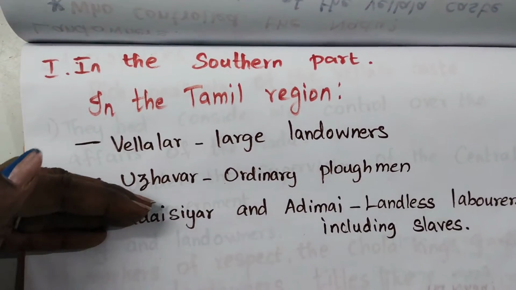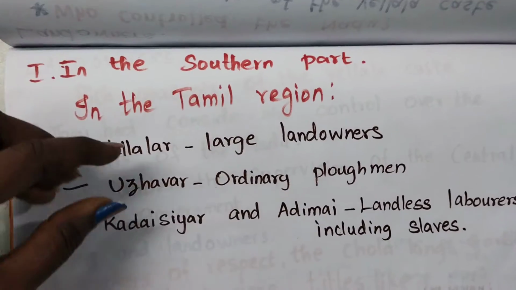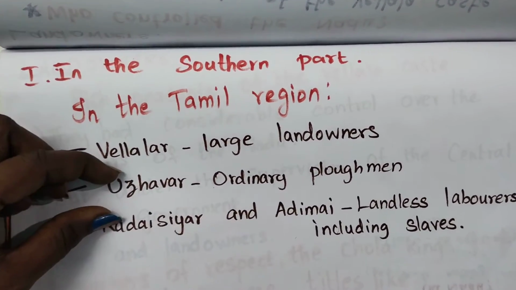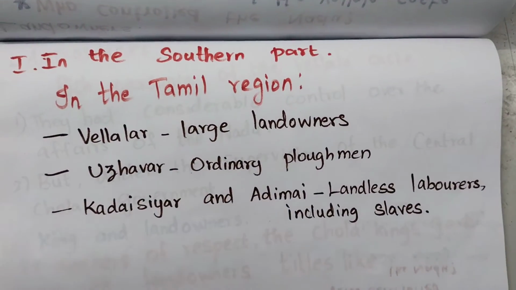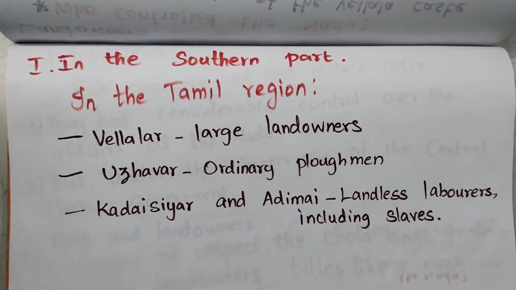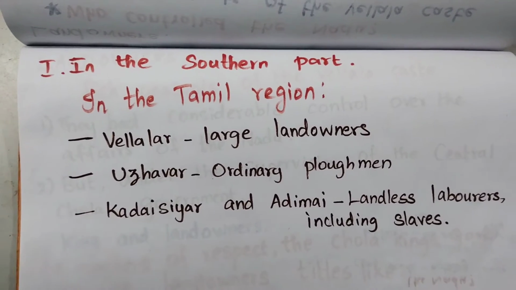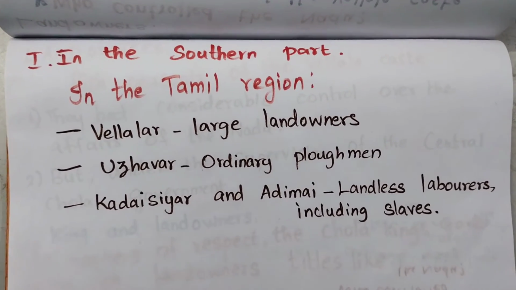And next is Ullavar. You all know in Tamil, we tell it as Ullavar. So what was the work of the Ullavar? They were ordinary ploughmen. They work in the agriculture field as ploughmen. That means they have to get out the crops which are grown, right?